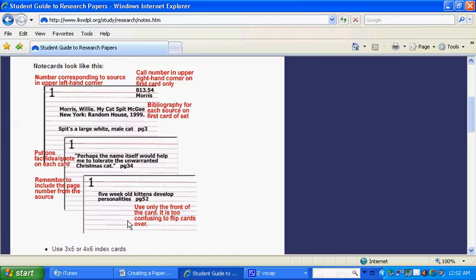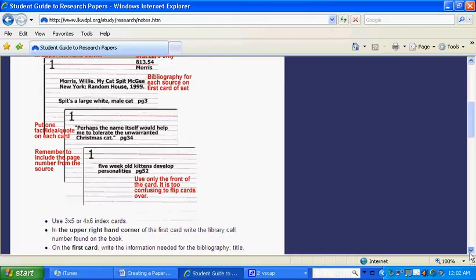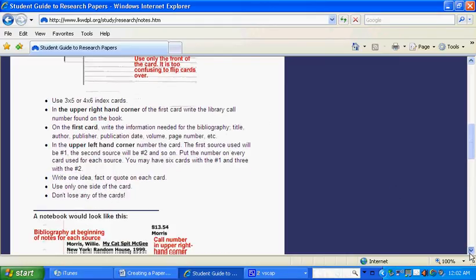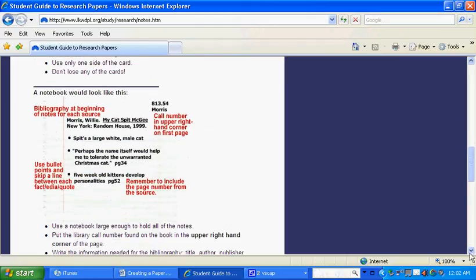And then we have quotes, or things that we're going to use from it. So, like number 1, these both are labeled number 1, and we have quotes with the page numbers that we're going to use from this number 1 source. And so we know all this stuff is coming from this Willie Morris book, I guess. And you can put a call number in the right-hand corner if you need to go back and find it again.